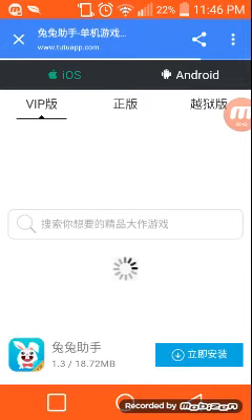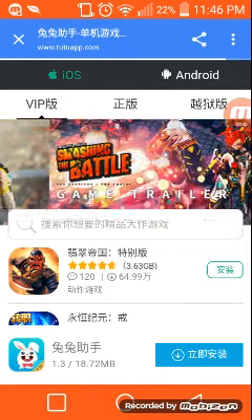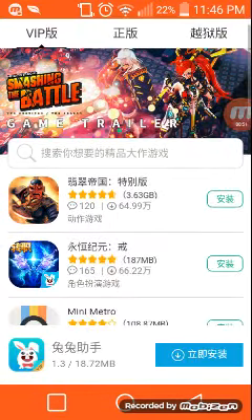After this loads up, you go to, if your device is iOS, then you click on the iOS, and if your device is Android, then you click on Android.